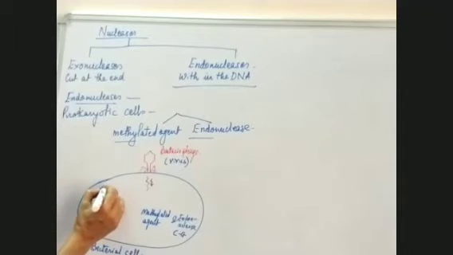Suppose this is one C and G present here, and this is one C and G present here.